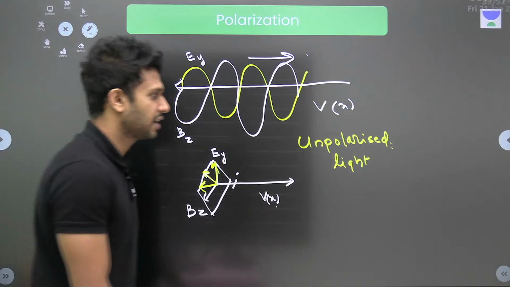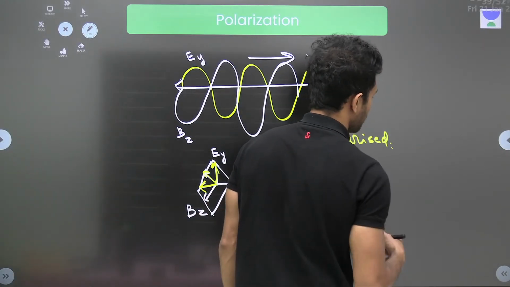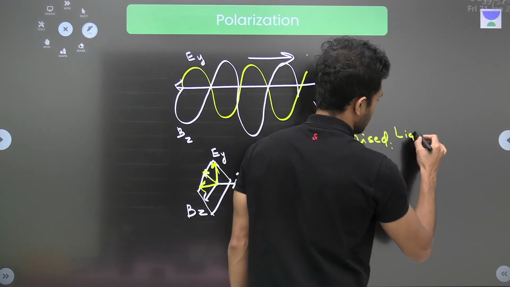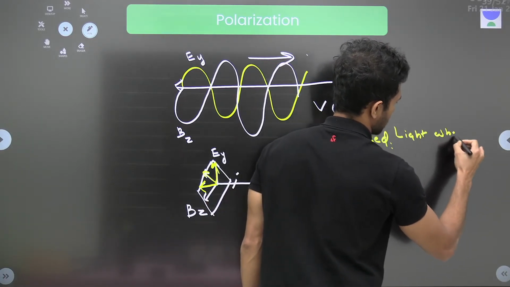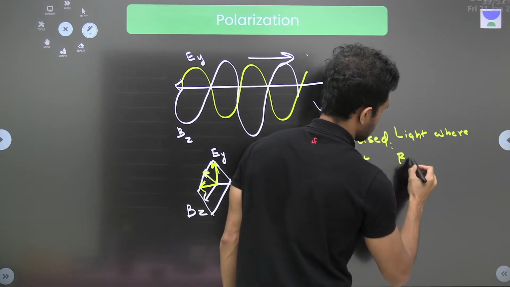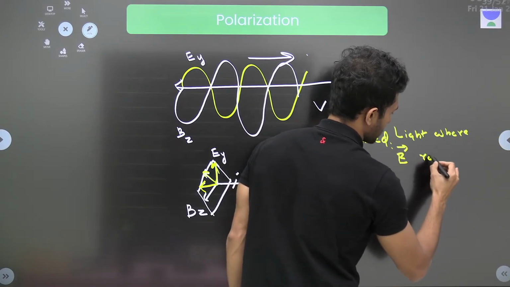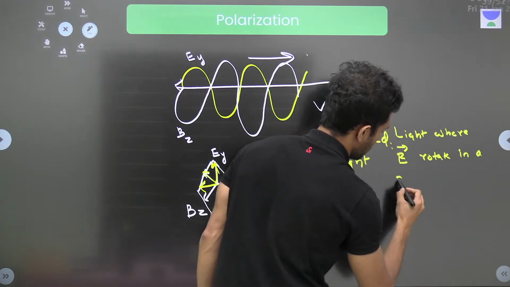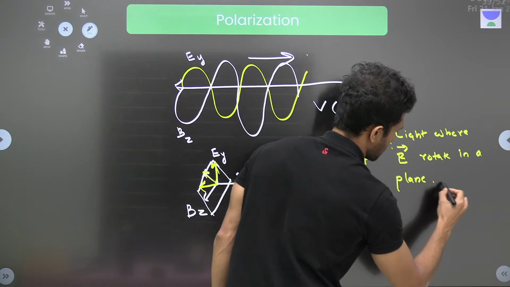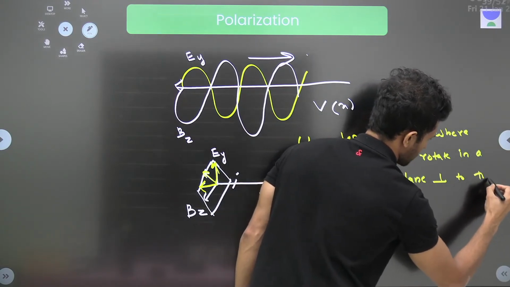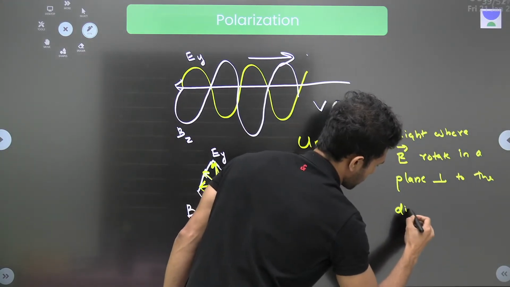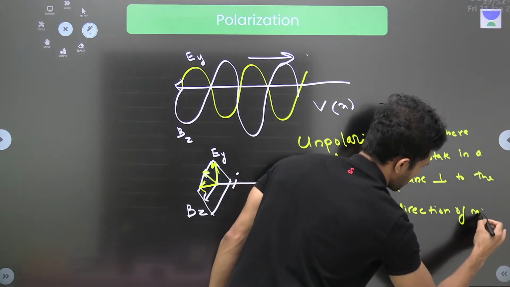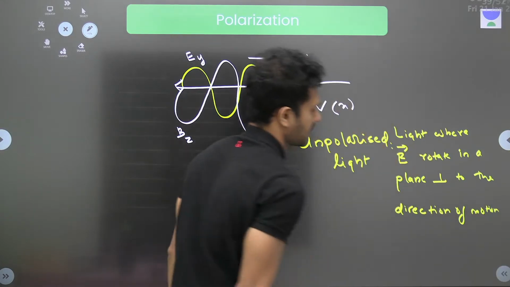If you want, I can write down the definition here. Okay? Unpolarized light can be defined as a light where the electric field rotates in a plane perpendicular to the direction of motion, right?